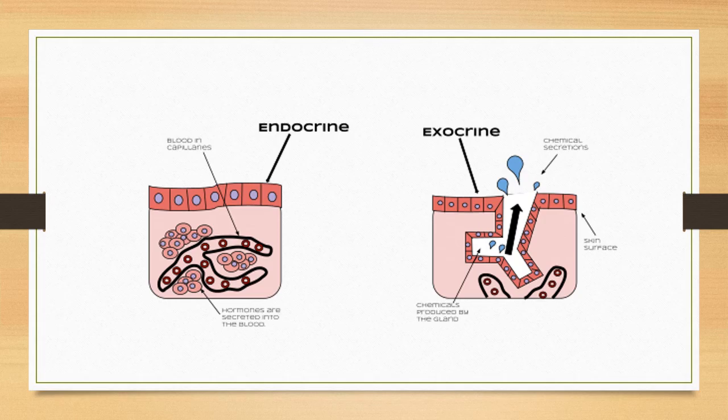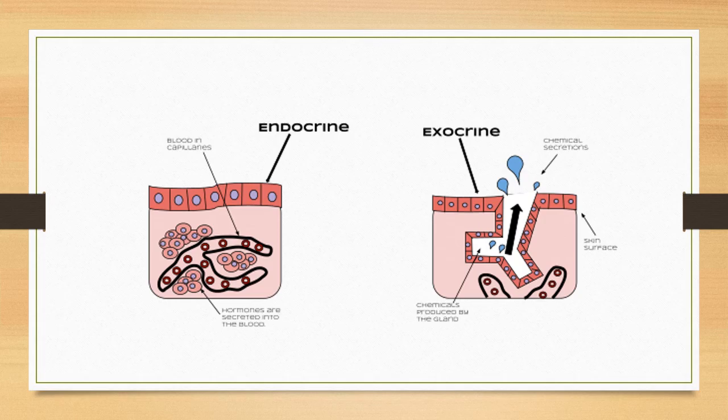But no duct is present there. So endocrine glands are ductless. They will actually secrete hormone. Exocrine glands are with duct, and they will secrete chemical secretions, maybe the enzymes also.